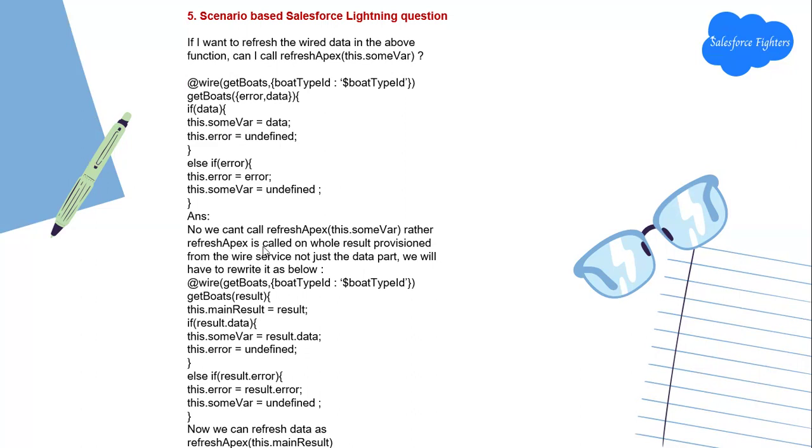Rather, refreshApex is called on the whole result provisioned from the wire service, not just the data part.